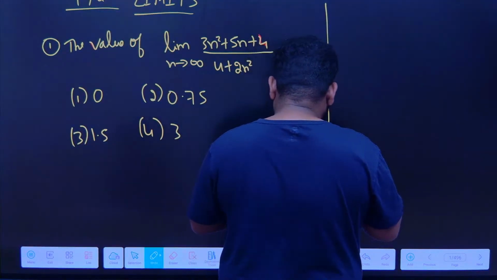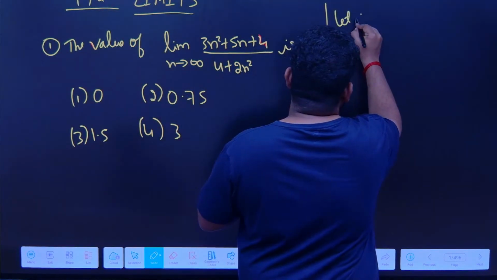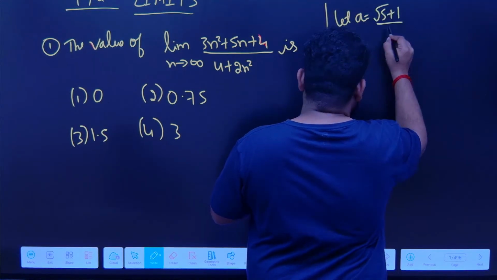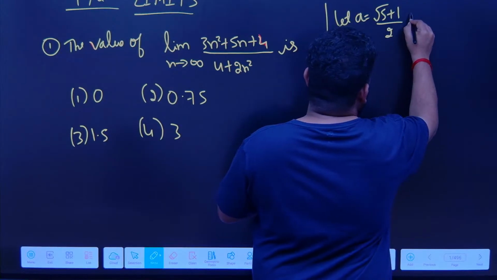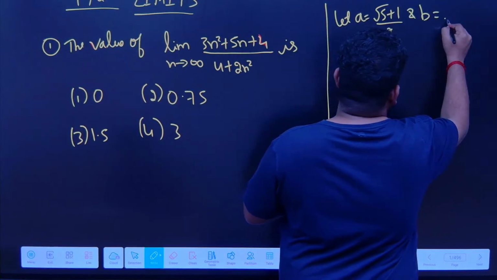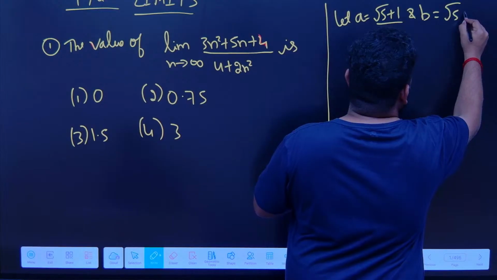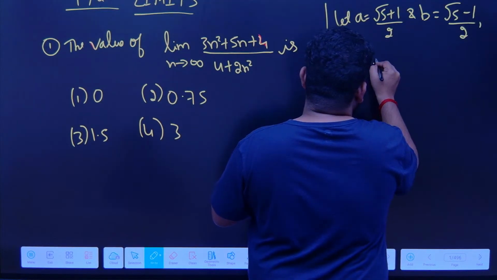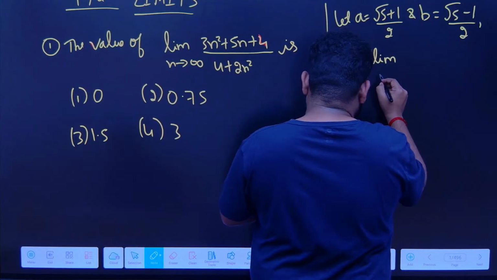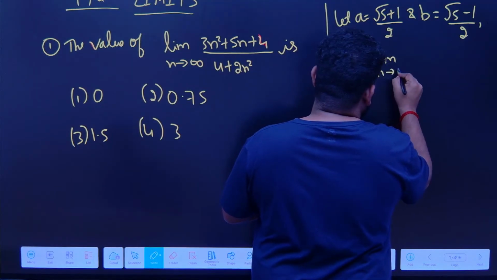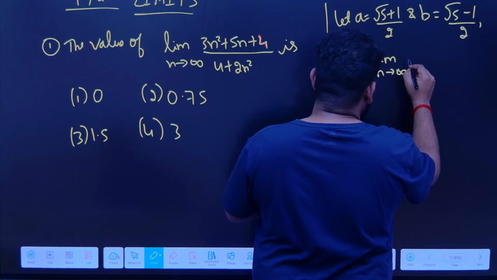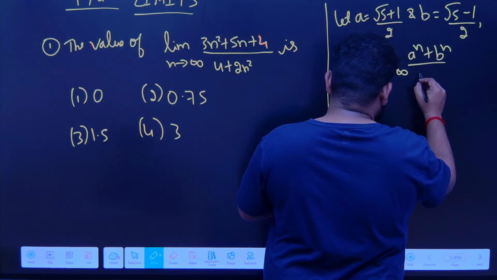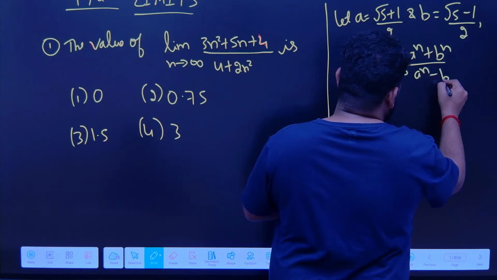let A is equal to (root 5 plus 1) by 2 and B is equal to (root 5 minus 1) by 2. Then they are asking the limit as n tending to infinity of (a to the power of n plus b to the power of n) divided by (a to the power of n minus b to the power of n).